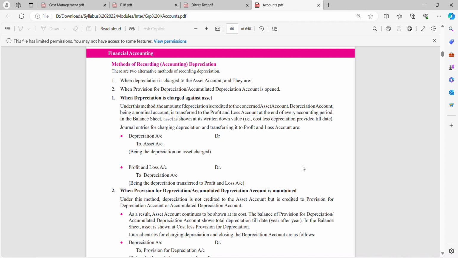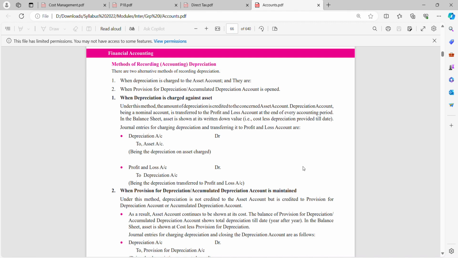Depreciation account, being a nominal account, is transferred to profit and loss account.